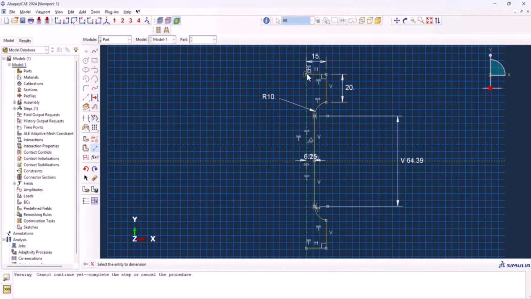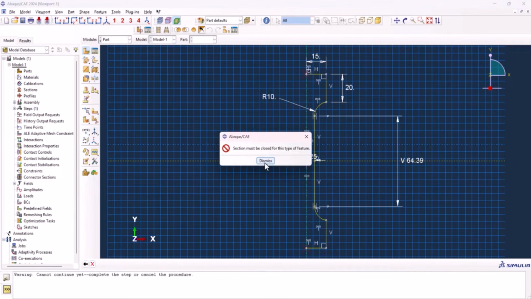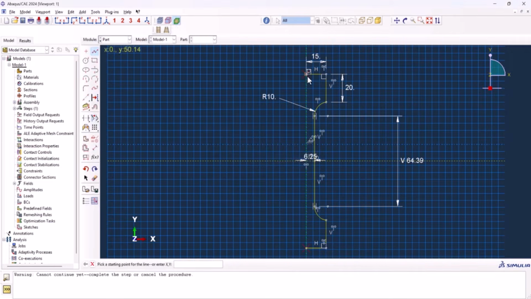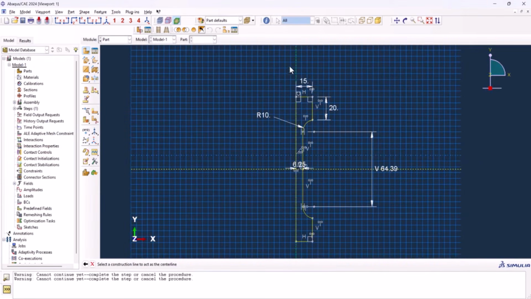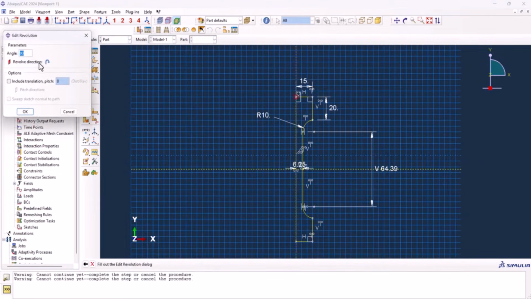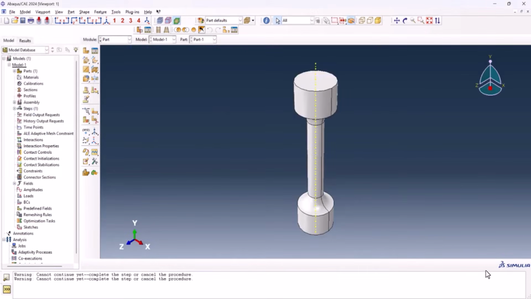Now we need to close this part, because if we don't, let's see, if we want to remove this, it says the section must be closed. So we need to close this one. It also indicated which part is not closed. And done. Because we have two construction lines, it also requires to select the construction line. We select this one and we want to rotate it along this one, 360, and done. Now the part is created successfully.